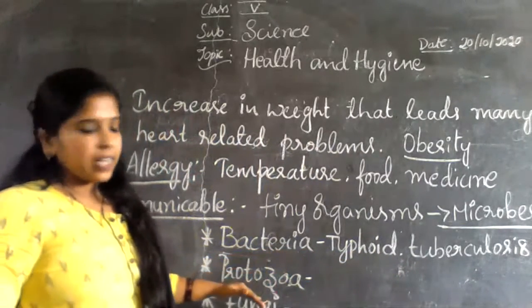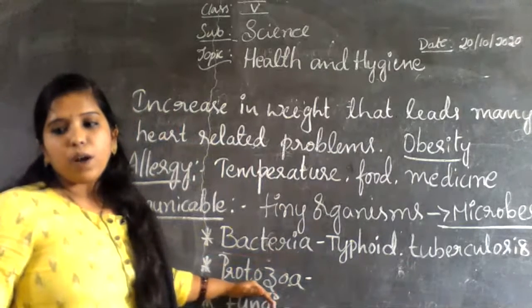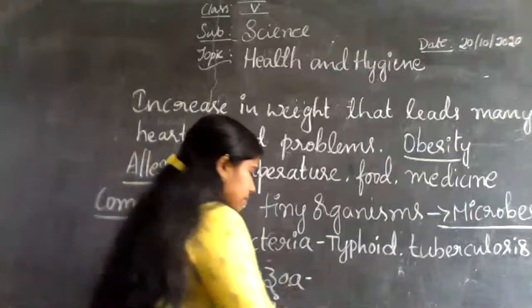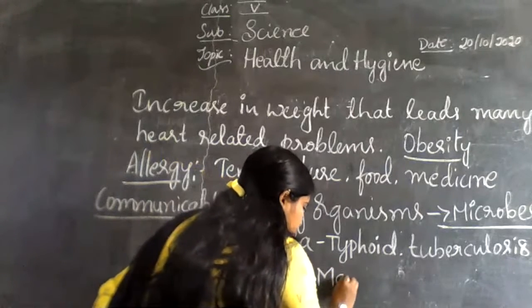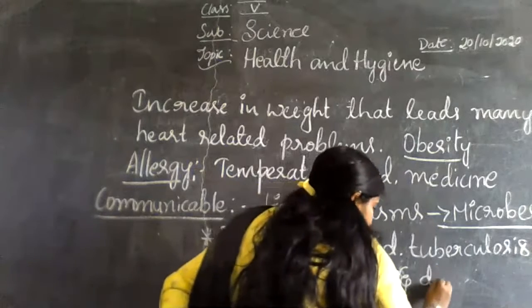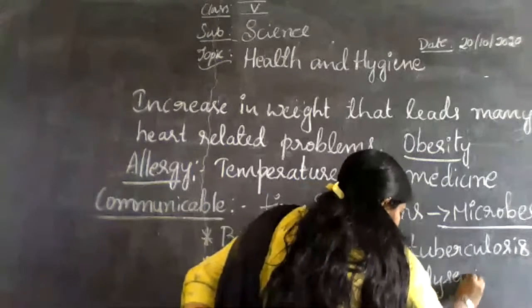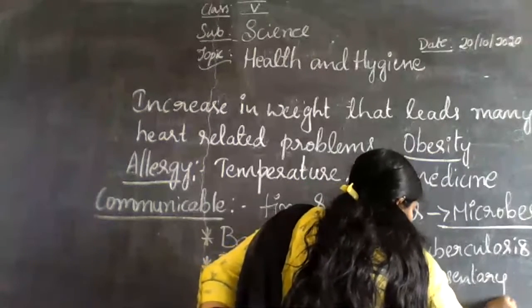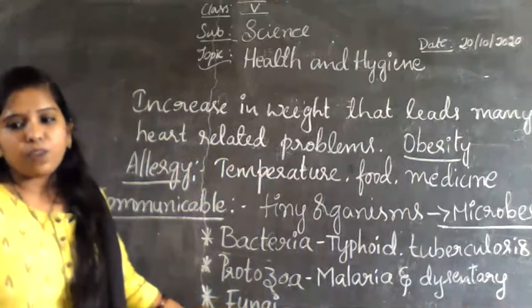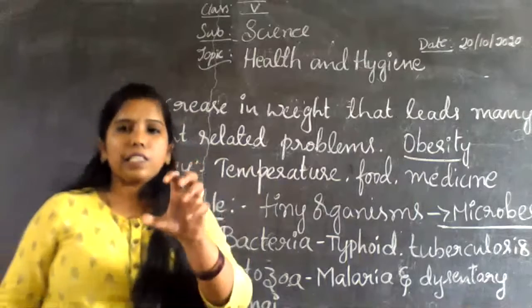Next, come to protozoa. Protozoa cause diseases like malaria and dysentery. And come to the third one, fungi. These fungi can cause skin diseases.